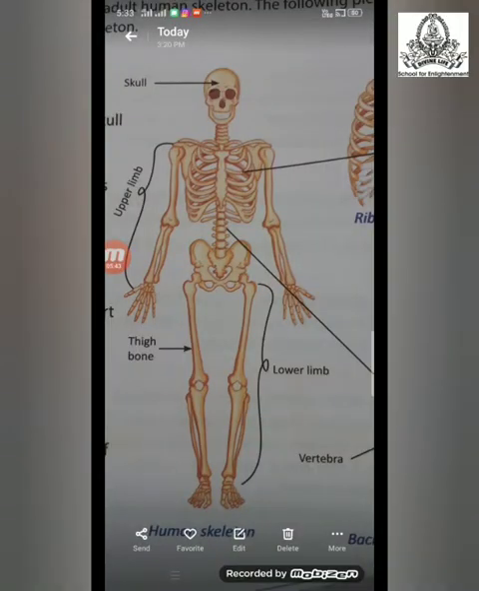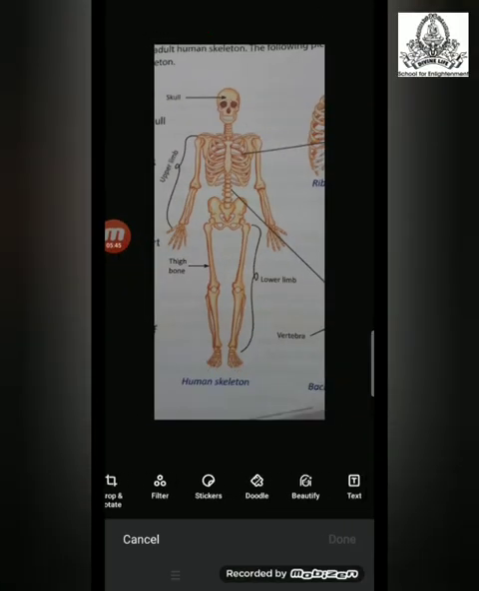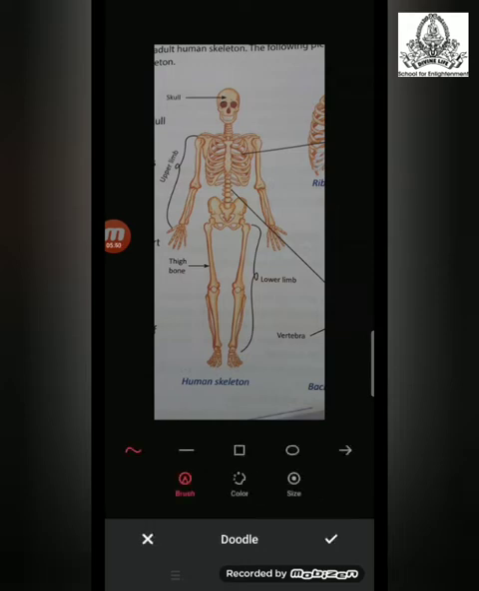Now moving towards the next part of the skeletal system, which are the limbs. In a human body there are two pairs of limbs. These are the two upper limbs and the two lower limbs. The upper limbs means your hands, and the lower limbs means your legs. The first limb, the upper limb, which you can see, is further divided into two parts. This is the upper arm, and from here this much part is known as the lower arm.